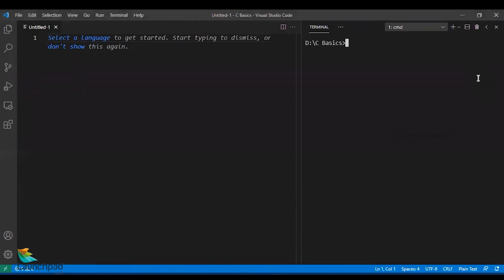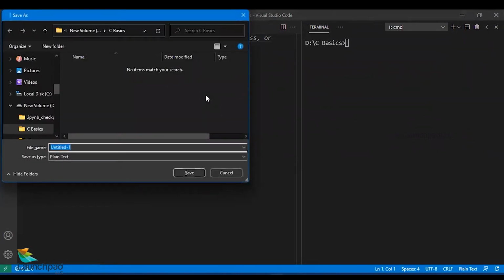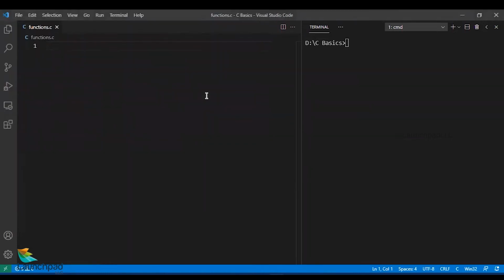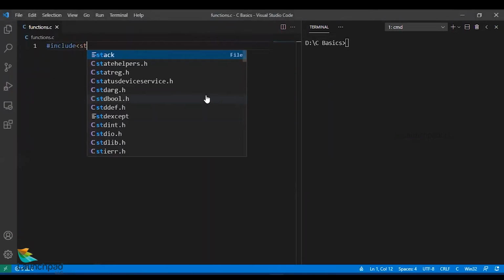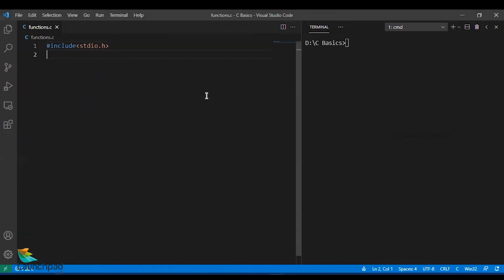Just like any other variable in C language, function also needs to be declared even before it is used. To prove this, I would like to quote you a short, simple C program. Let us start with a new file. I'll save this file as functions.c. I'll start with the header file #include stdio.h and the main function, which is the default function which you always have.